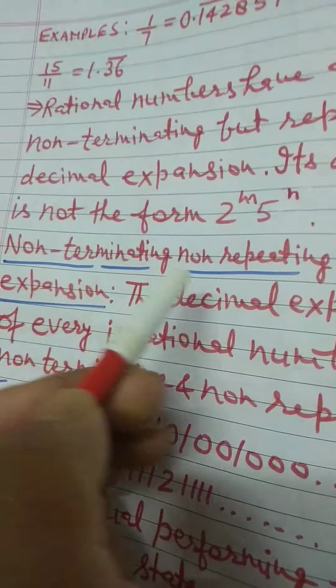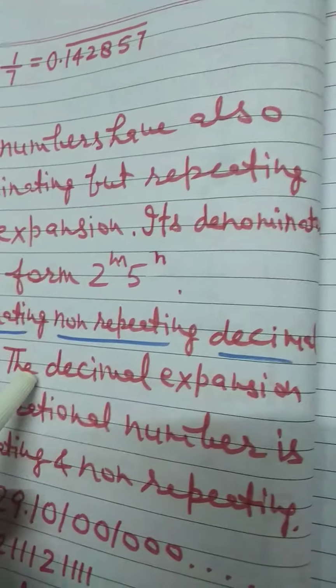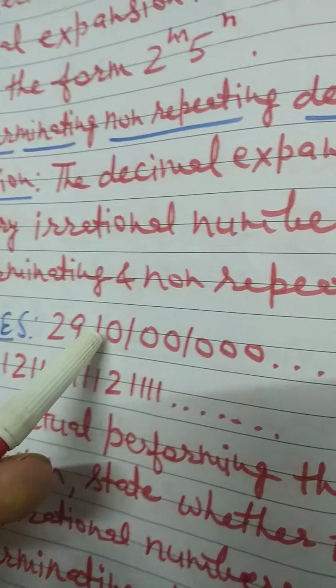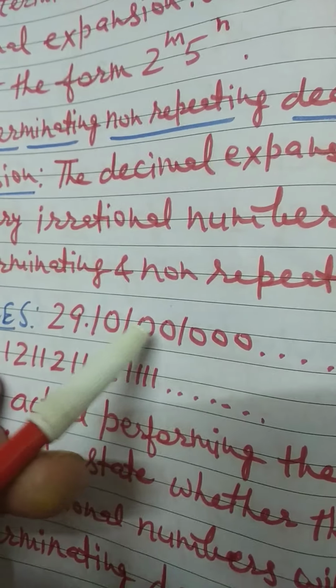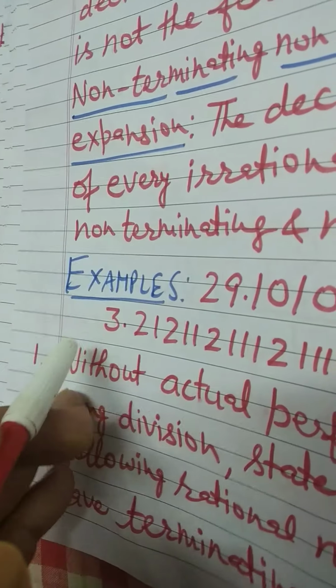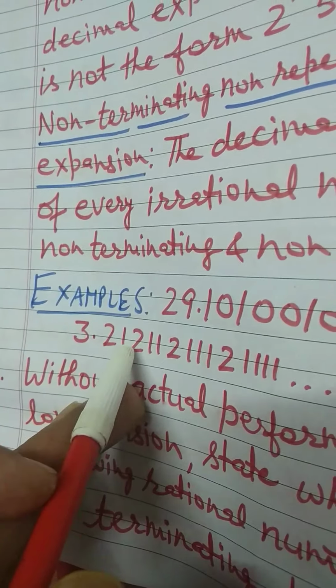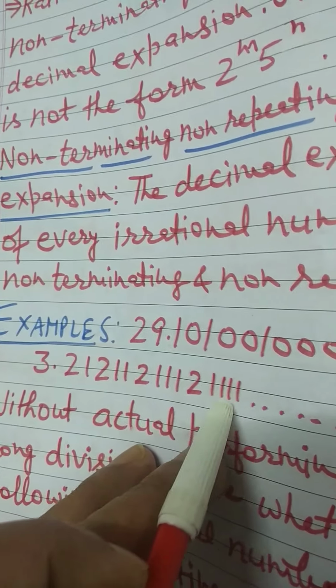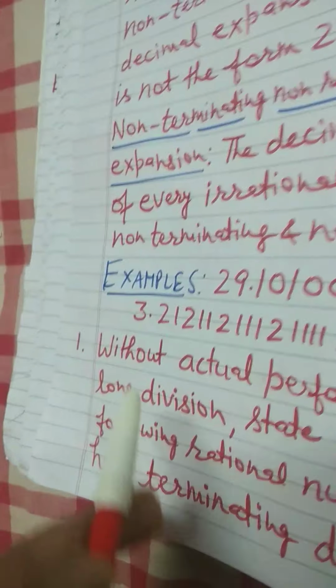Now, non-terminating, non-repeating decimal expansion. The decimal expansion of every irrational number is non-terminating and non-repeating. Example 1 is 29.1001001000 dot dot dot. Another example is 3.2121121112111 dot dot dot.